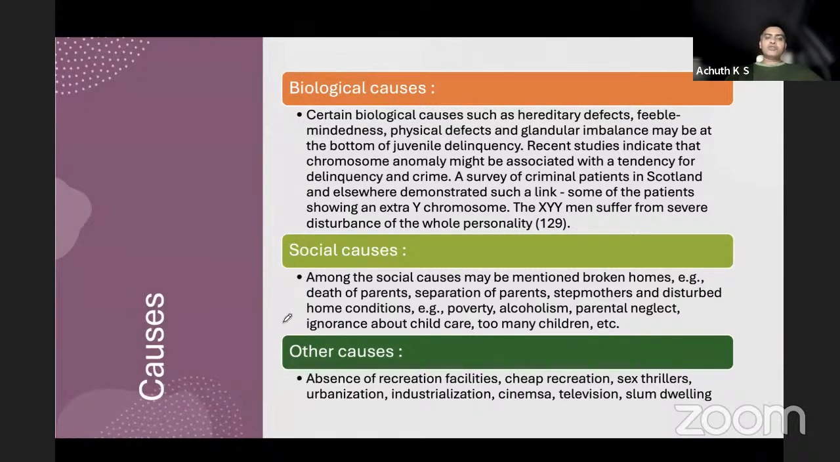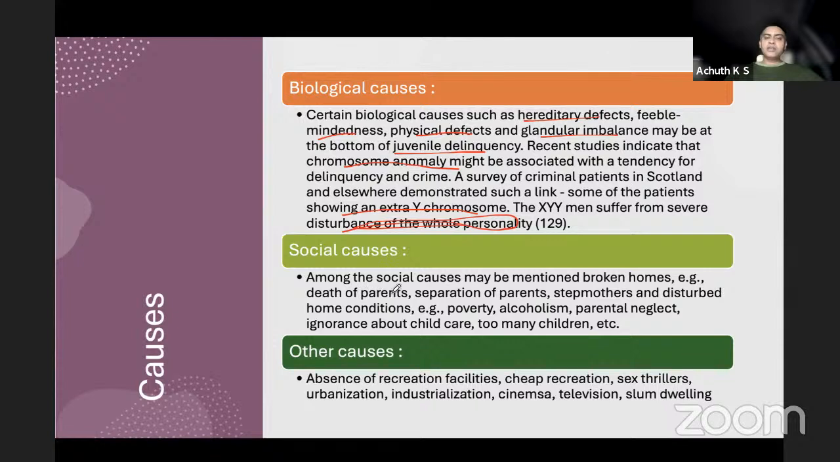There are biological causes, social causes, and other causes. Biological causes could be hereditary, feeble-mindedness, that is weak-mindedness, physical defects, and glandular imbalance, that is hormonal imbalance, which may be at the bottom of juvenile delinquency. However, recent studies indicate that chromosome anomaly might also be associated with this. A survey of criminal patients in Scotland demonstrated that some patients showing an extra Y chromosome have severe disturbance of the whole personality. This is one of the studies which has been done.